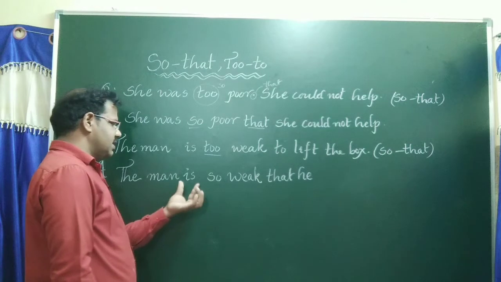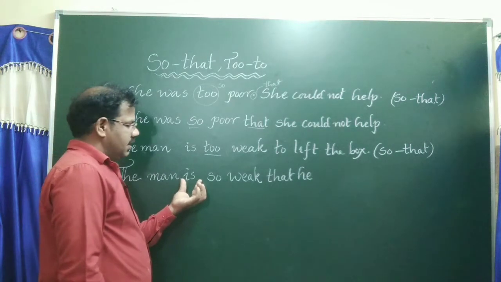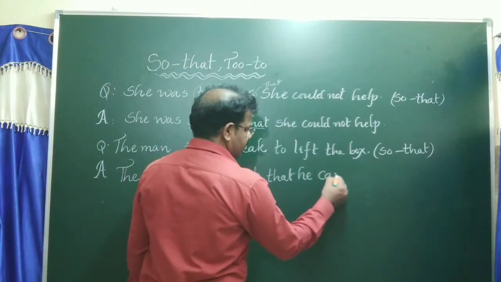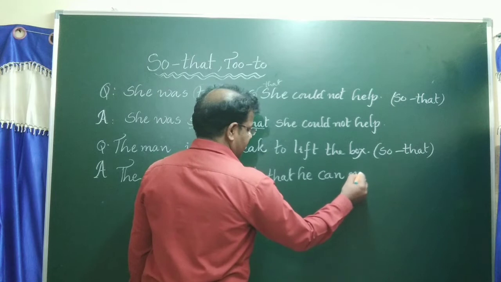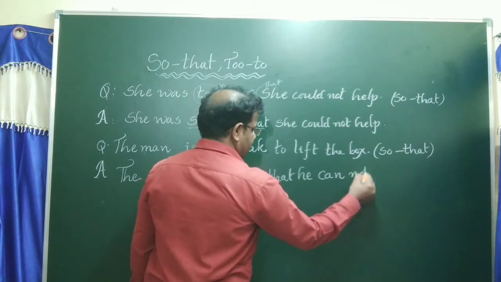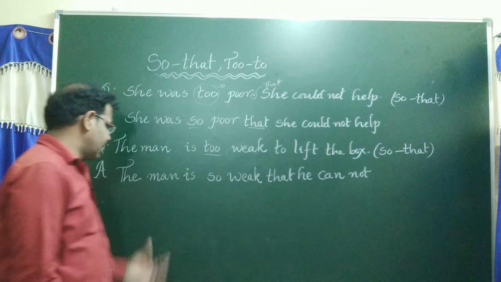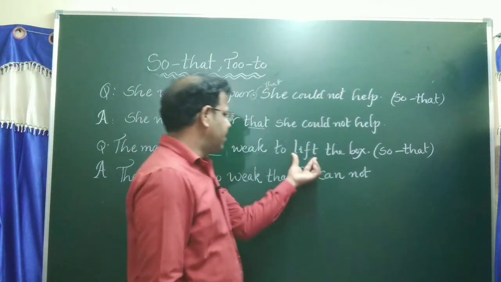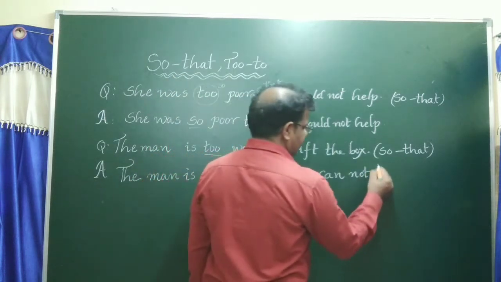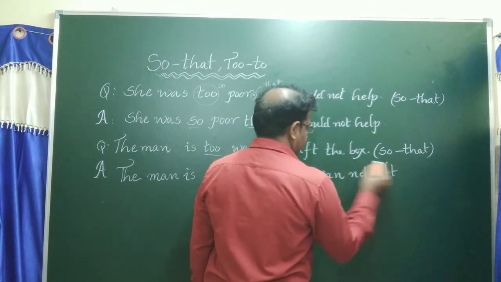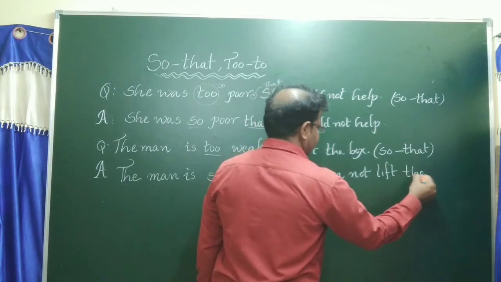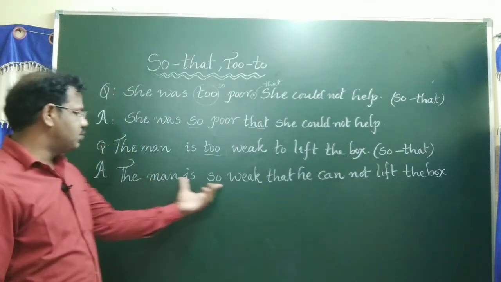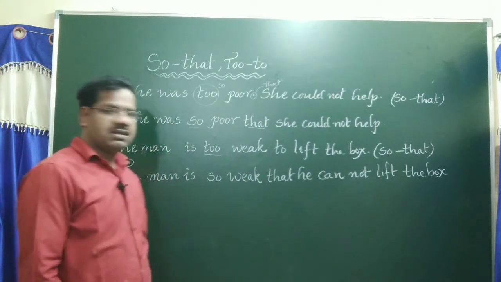Now what is the verb? Is. Equivalent modal verb is can. Should write not. The man is so weak that he cannot. What is the verb? Lift. Remaining word is the box. This is the answer. The man is so weak that he cannot lift the box.